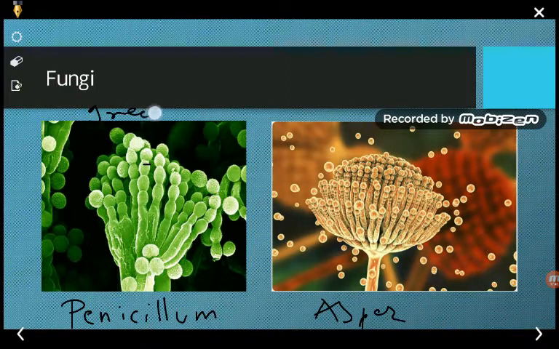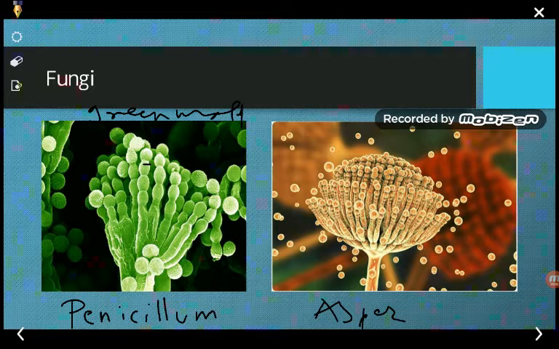It is also called green mold, M-O-L-D, and it is normally found on moist organic matter such as decaying fruits and vegetables. Wherever moisture is present, it is used for decay. You can say that they are naturally present somewhere where the decaying process is going on.